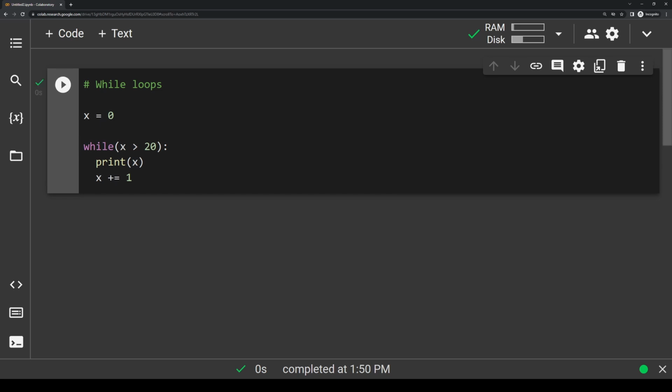And why is that? Well, we set x equal to 0 at the very start, and then when we look at this line, we say, is 0 greater than 20? No, so we never even enter the while loop in the first place. So this while loop is never going to run, which is why if we run this code, nothing happens and it just runs instantly. But the difference is that when we have x less than 20, this initial statement at the very start of the program run is true, so that's how we enter the loop in the first place.